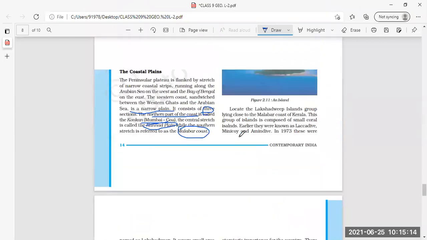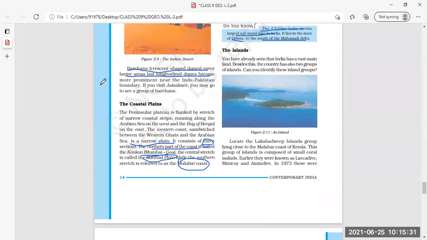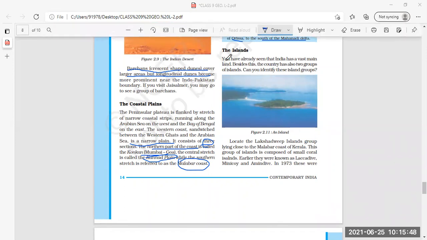Now coming to islands. You have already seen that India has a vast mainland. Ma'am, I have a request. Myself Anshika, and today we have read a lot of topics. Ma'am, will you please start this topic from tomorrow? Okay, from tomorrow, the islands.